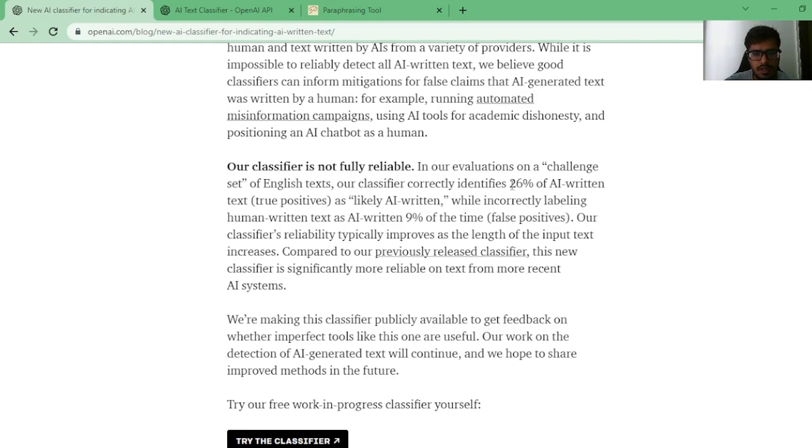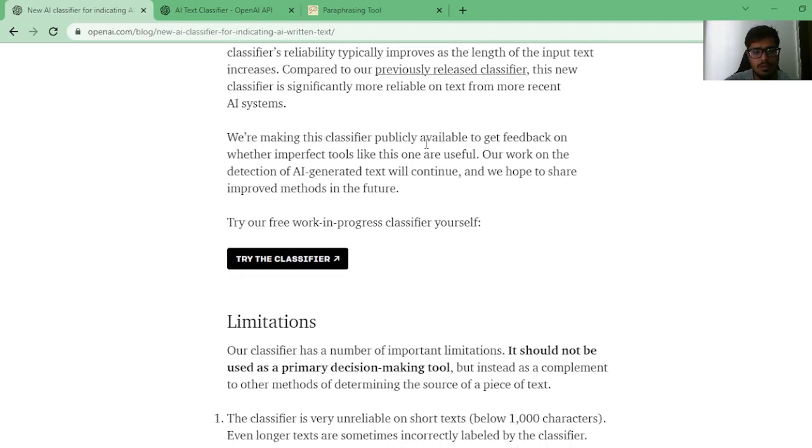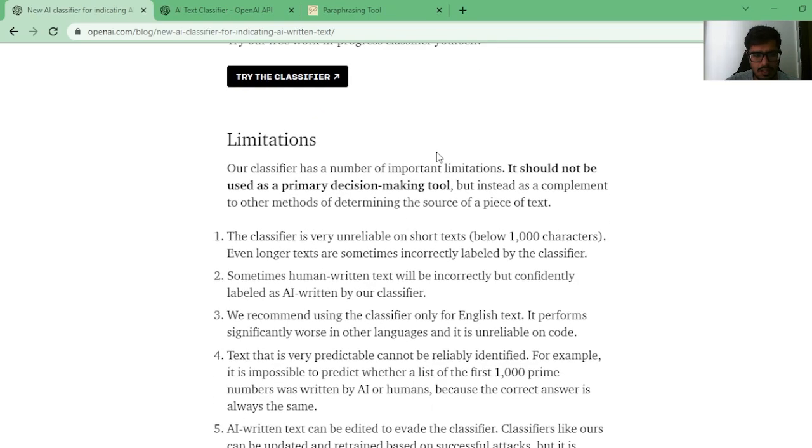You can see 26% of AI-written text is a true positive, meaning it's correctly labeled as likely AI-written, while there is a 9% false positive as well, meaning content that was not written by AI but was called as written by AI. It improves as the length of the text increases, but again, this is not completely reliable. This is publicly available to get feedback and improve the model, just like they did with ChatGPT.